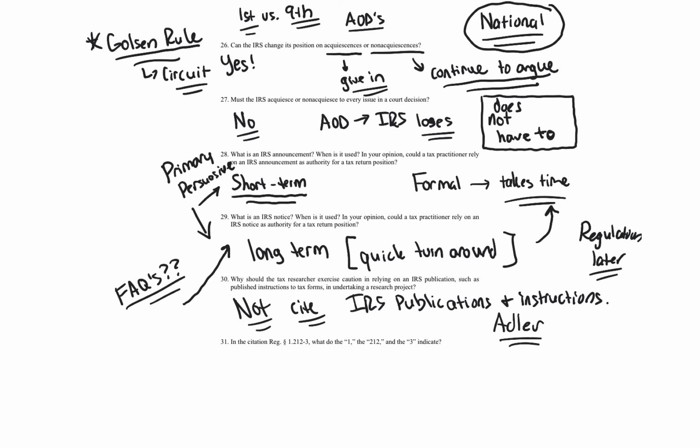All right, let's go ahead and move on to question 31. Now we're starting to move into the proper citation of different authorities. Very, very important, especially if you're taking my class. And you might ask, why exactly am I a stickler for this? Because when you're citing in a tax research memo, and I'll test the format, if you give me a citation and it's not in proper order, I can't find it.